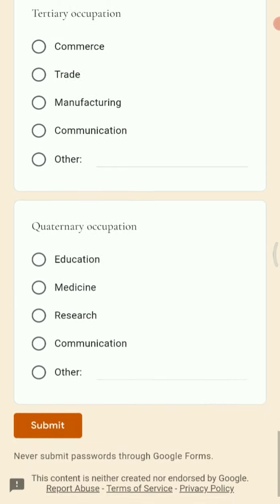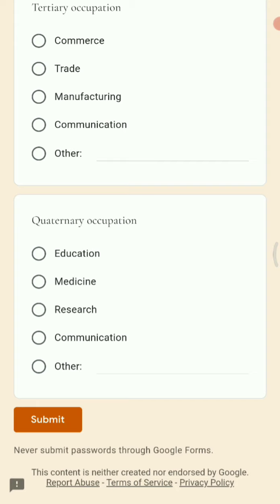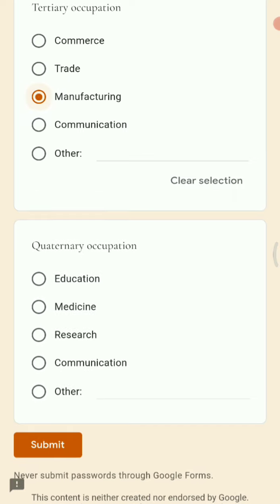Next is tertiary occupation. So here you can see we have options like commerce, trade, manufacturing, and communication. So after these options, the odd man out or the incorrect factor is manufacturing, because commerce, trade, and communication all belong to tertiary and manufacturing belongs to secondary.